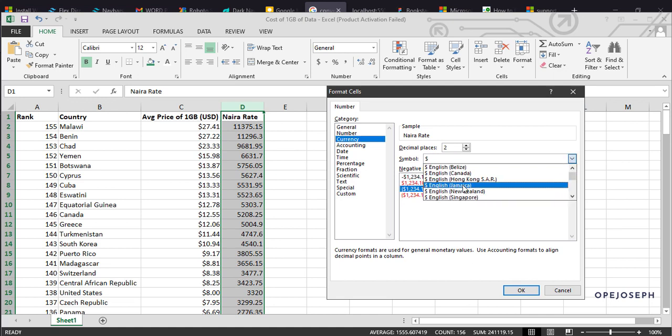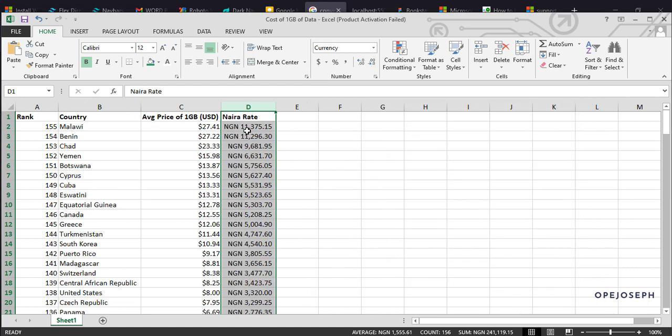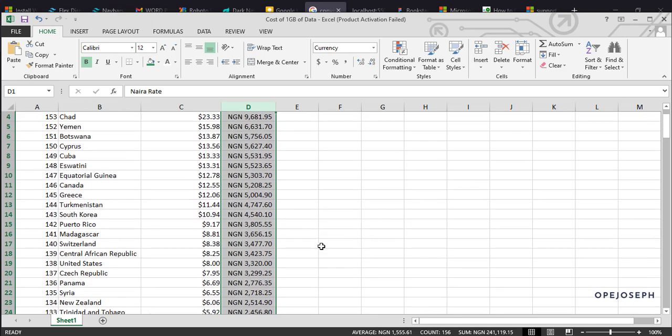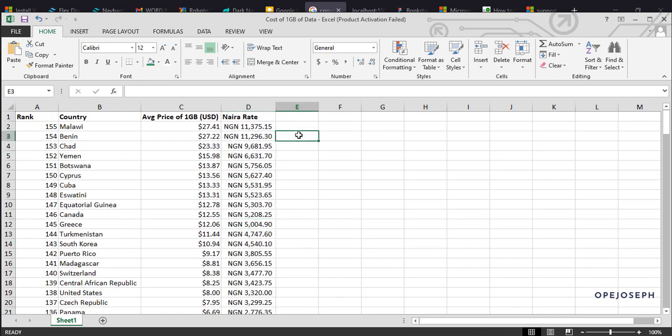Currency type, and naira, NGN. So okay, giving Nigerian naira. Okay, cool. Now we are doing data exploration. Another thing we can do now, let's just add that table.